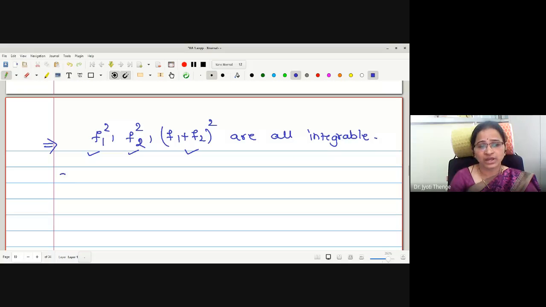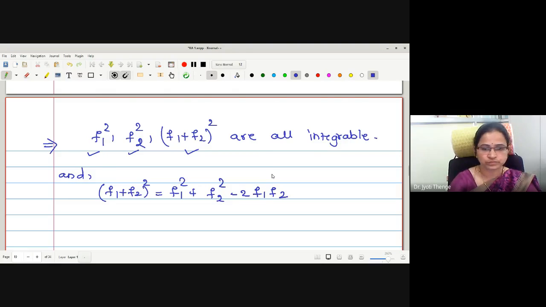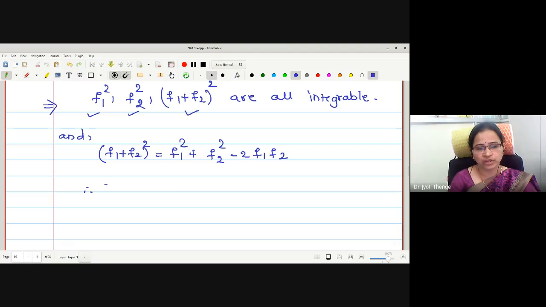Okay. Now, how can I write the product of these functions? What about F1 plus F2 bracket square? This is F1 square plus F2 square plus 2F1 F2. Therefore, what about F1 F2?